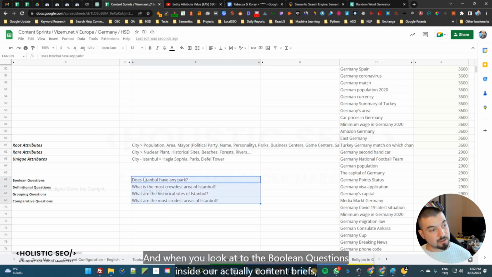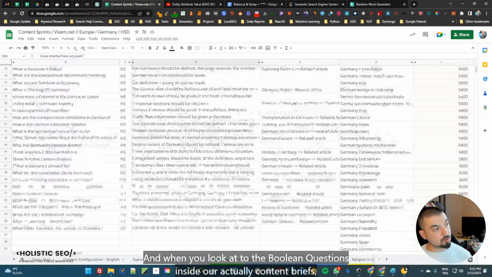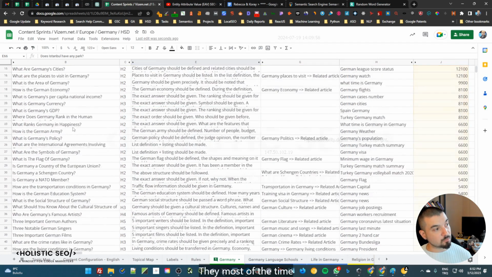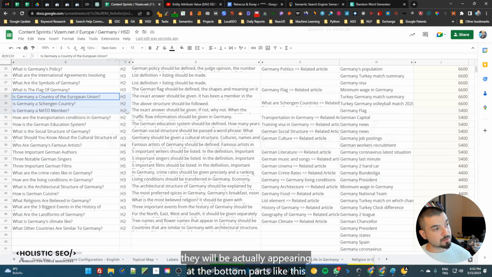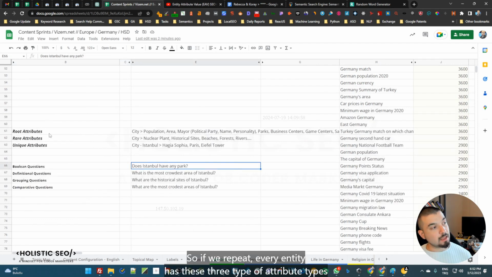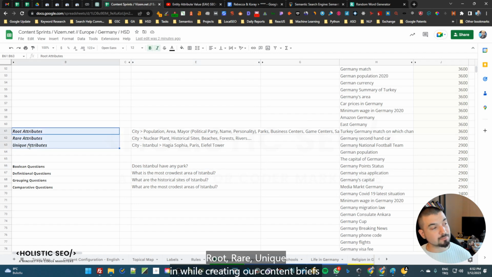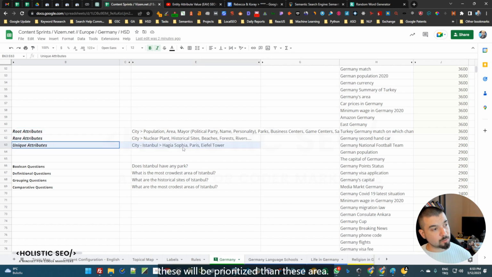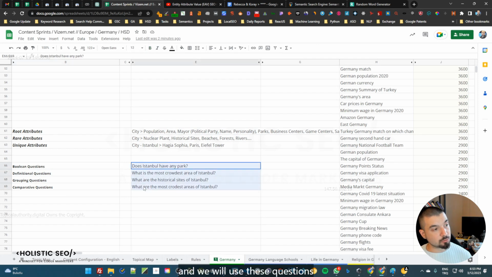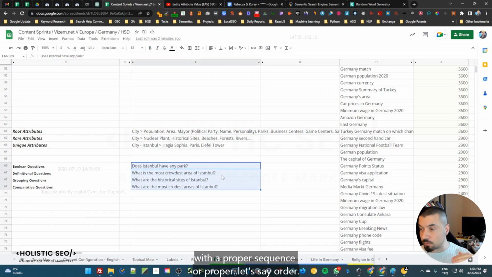When you look at the Boolean questions inside our content briefs, most of the time they won't appear at the top. Most of the time they will appear at the bottom parts like this. And sometimes they will be used for expanding the previous question's context a little bit further. So if we repeat, every entity has these three types of attributes: root, rare, unique. And while creating our content briefs, this will be prioritized, then this area. I look at the question types, comparative, grouping, definitional, and Boolean questions, and we will use these questions in a proper sequence or proper order.